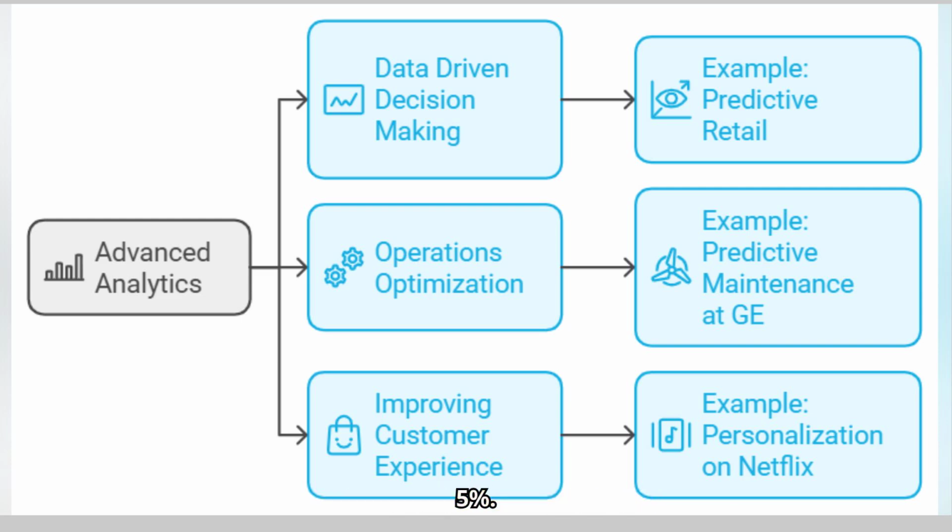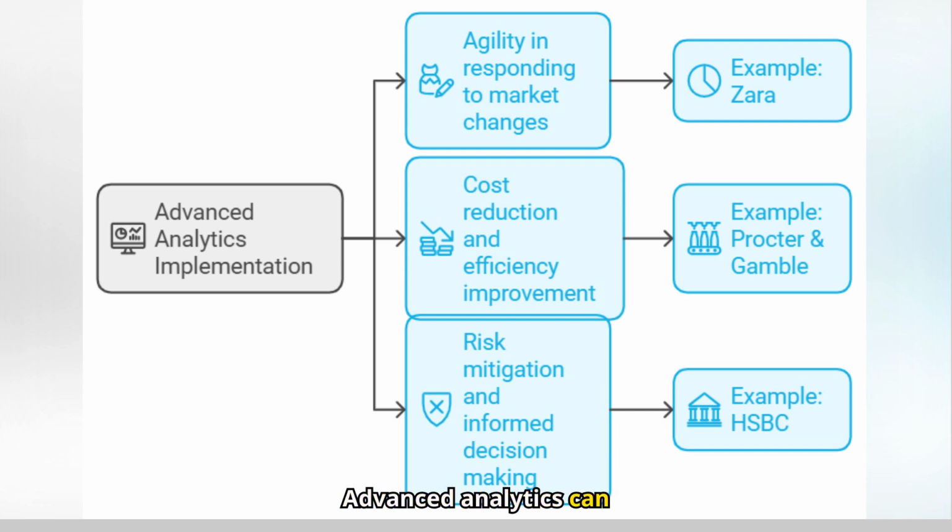by 5%. Advanced analytics can identify areas for improvement in internal processes. Illustrated is how General Electric uses predictive analytics to maintain its wind turbines. By analyzing real-time sensor data, GE can anticipate failures and schedule preventive maintenance, reducing operating costs and minimizing downtime. This ability to predict problems and optimize processes is key in industries such as manufacturing and logistics.